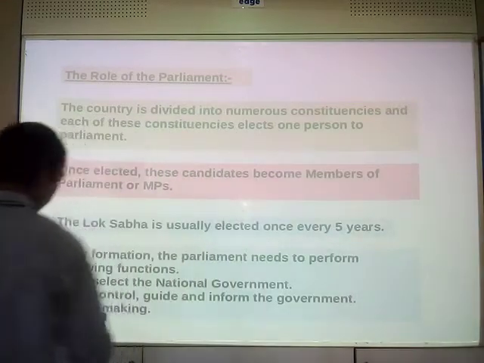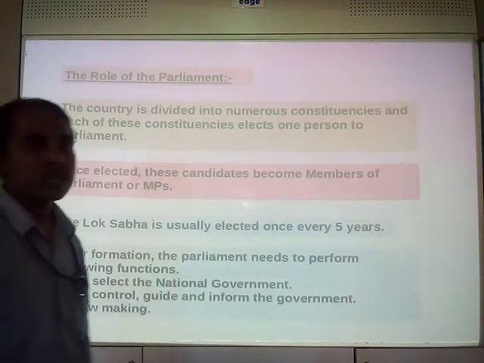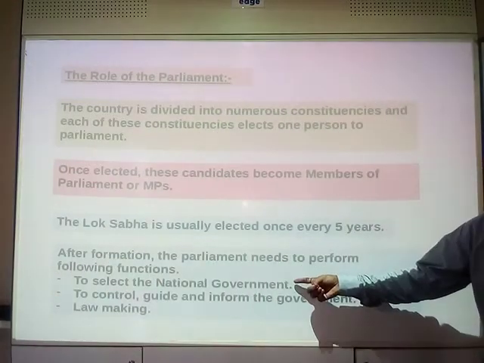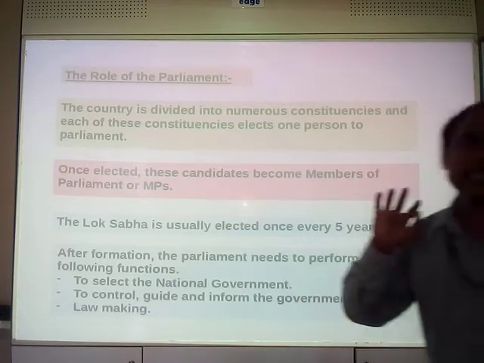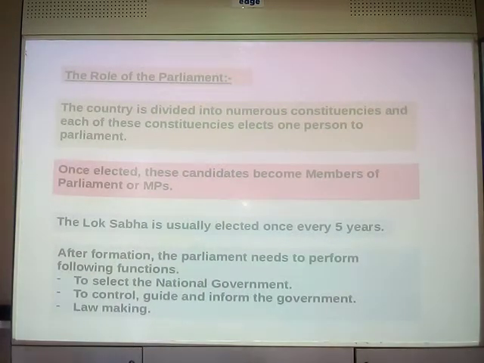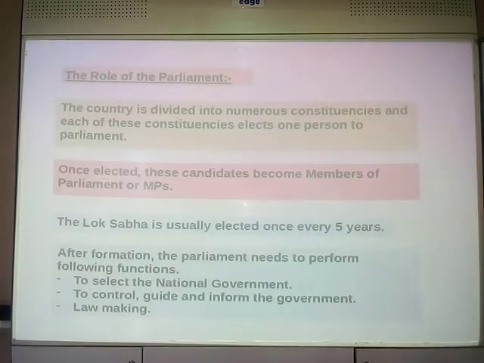Wait, okay? And the third function is law making. If some law is needed to be made, it needs to get passed by the parliament, right? Then the final sign will be provided by the president, so that a bill can become a law.